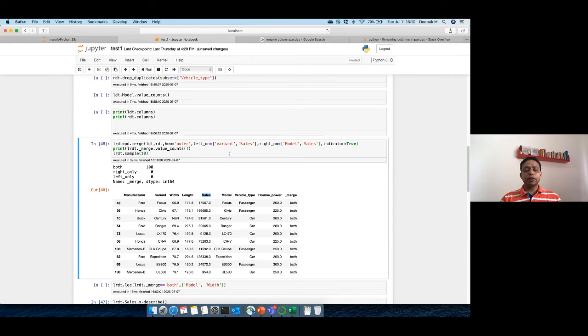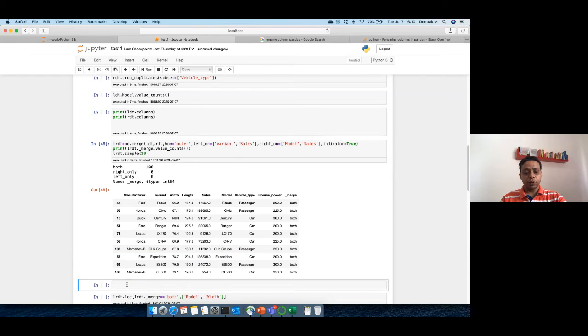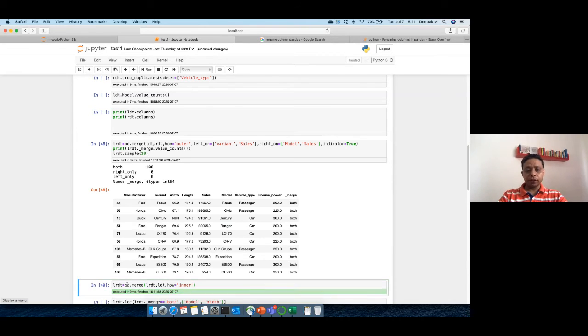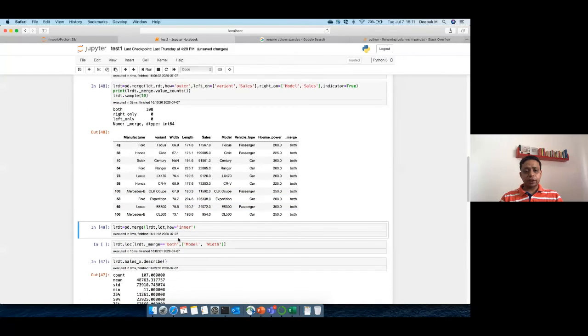The only thing is if you have to merge more than two data sets, then you have to do it twice. Suppose you have another data set that you want to merge, you will simply say LRDT equal to pd.merge, and let's do it: LRDT, and again you want to merge LDT, with how equal to inner, and on you can provide the columns depending on how many extra columns you have.